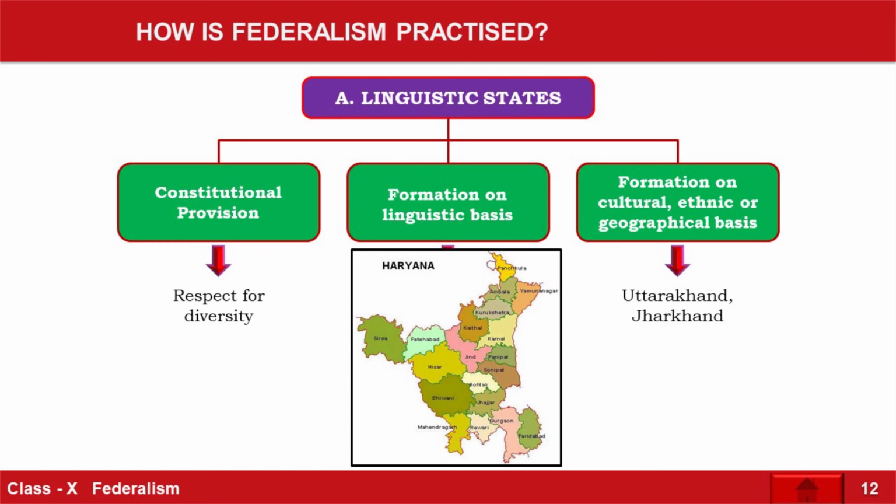So this section is divided into three. Please write. One is linguistic states, second is language policy of India, and the third is center-state relationship. Because we have to actually see it practically. How do we practice federalism? So practically, the first one is your linguistic states.